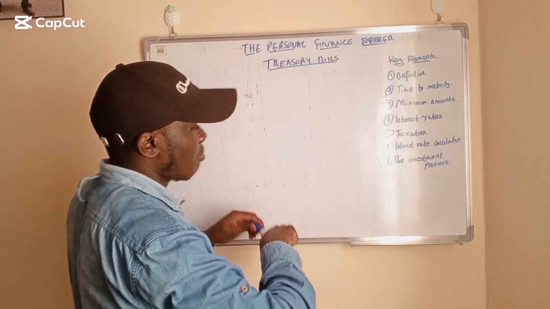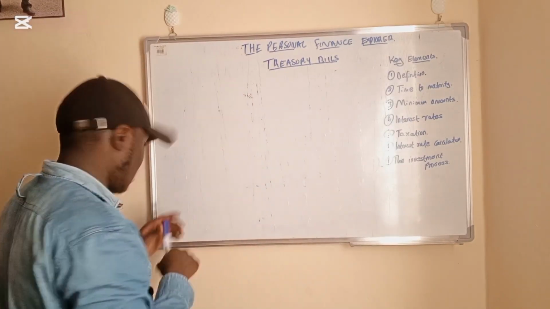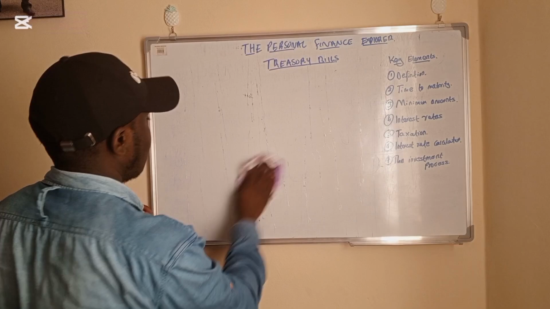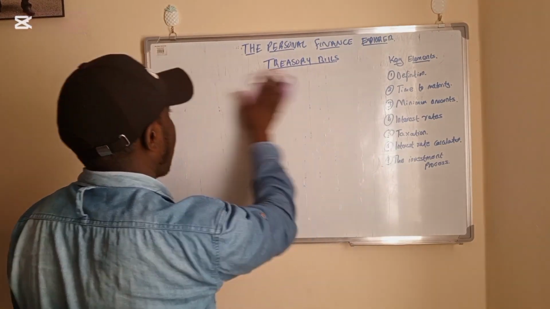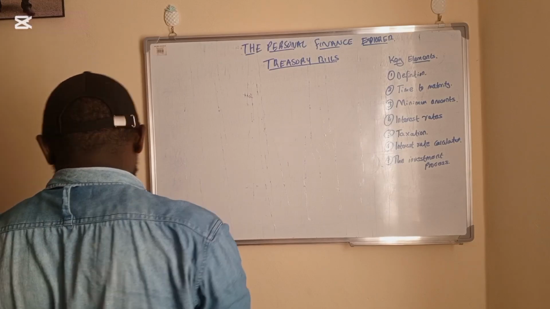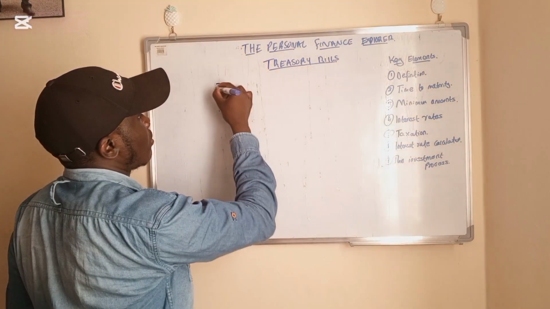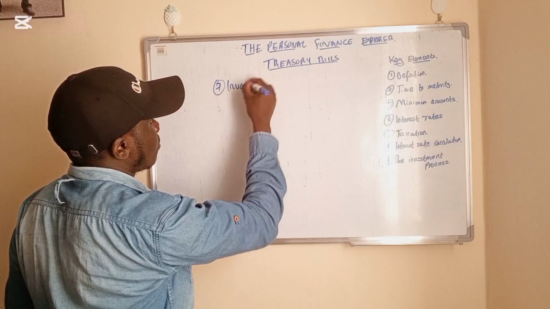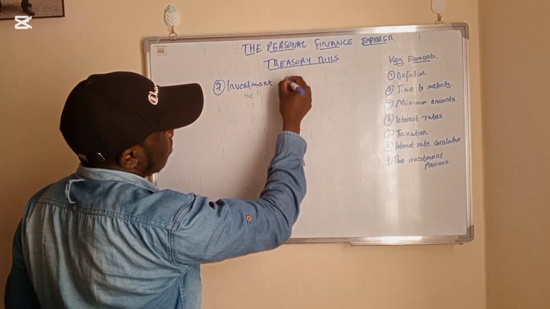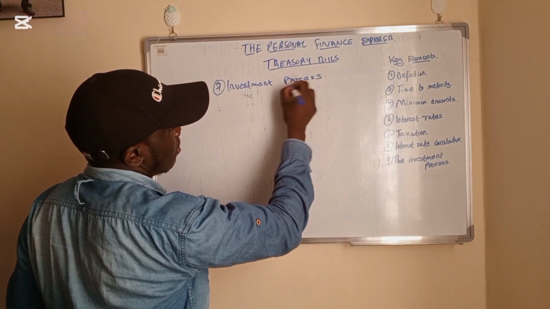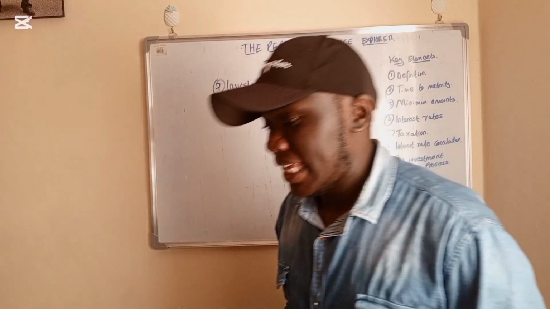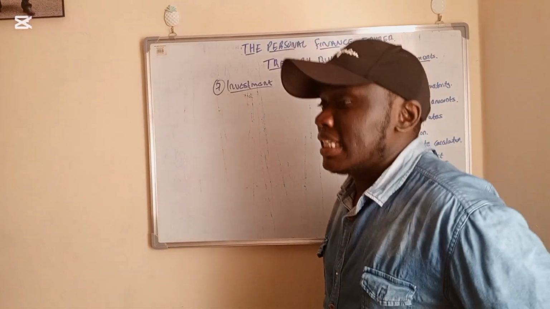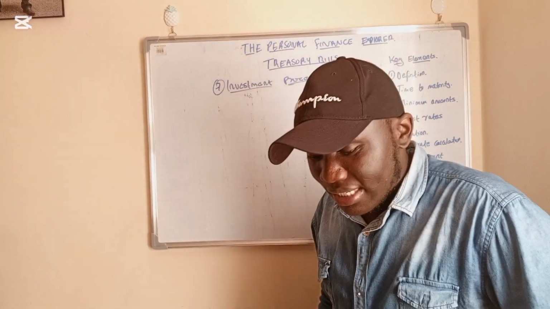I want to briefly talk about the investment process when it comes to treasury bills. Now, for this process, I will assume that this is someone who has already taken interest in investment in government securities.